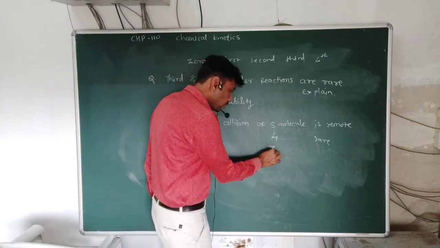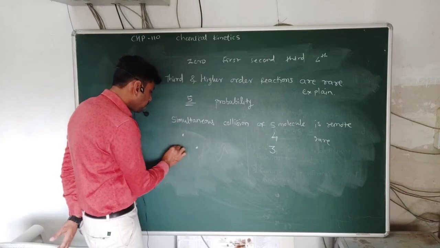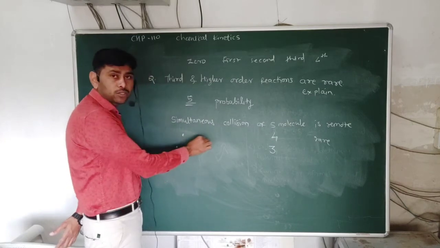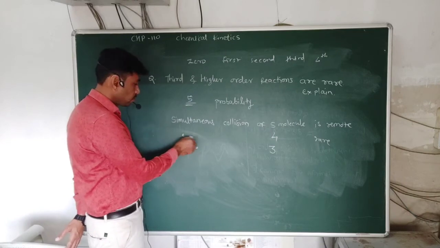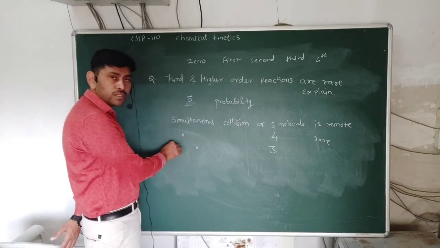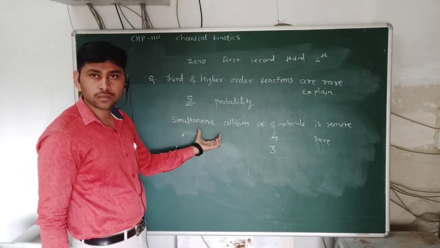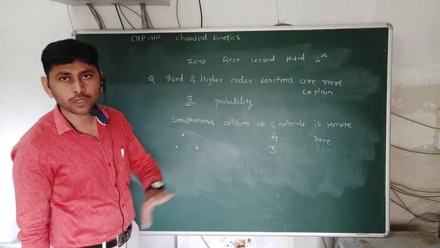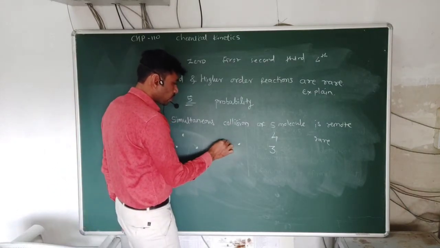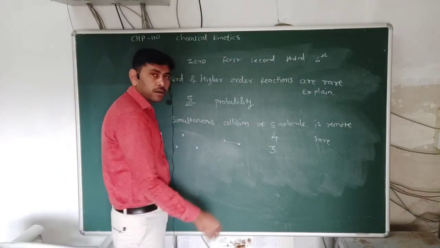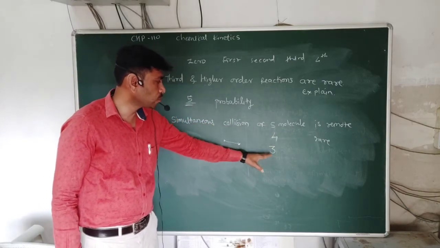In the case of 3 molecules, these 3 molecules cannot simultaneously collide with each other. Sometimes one collides twice with this, thrice with that, once with another. So simultaneous or equal collision with all molecules is not possible. But in the case of 2 molecules, the possibility is greater than for 5, 4, or 3 molecules.